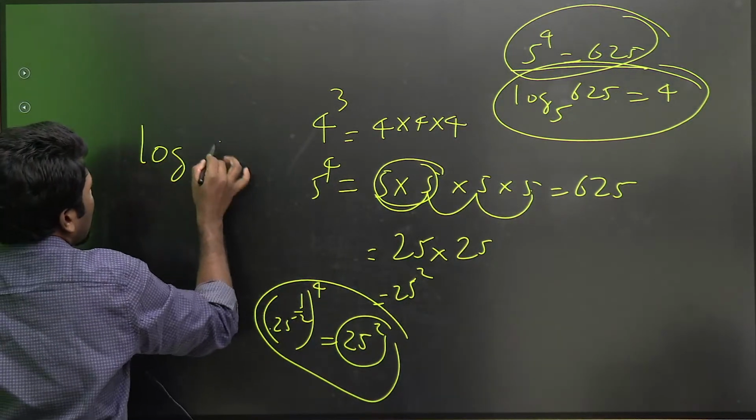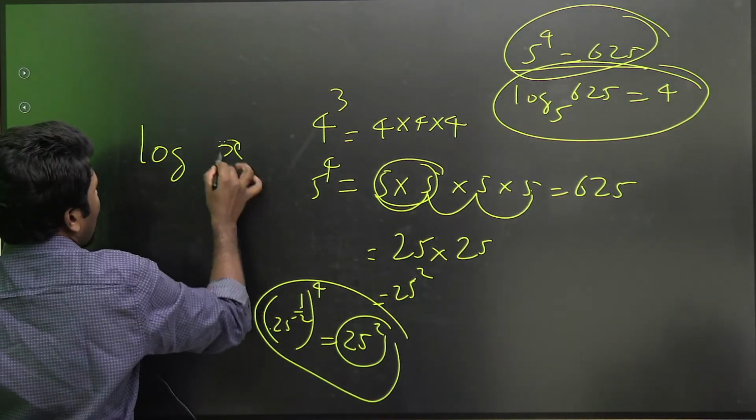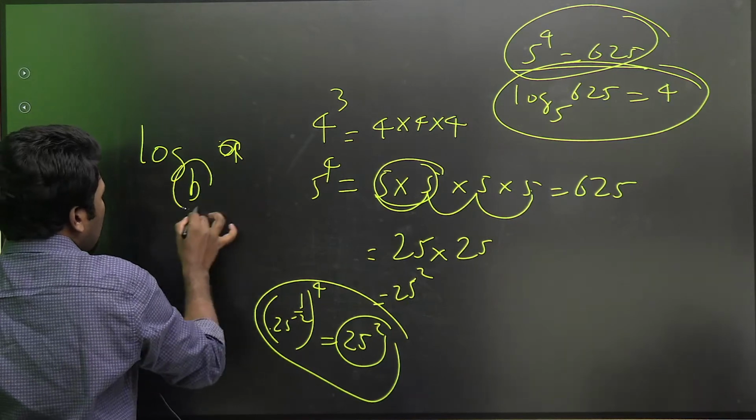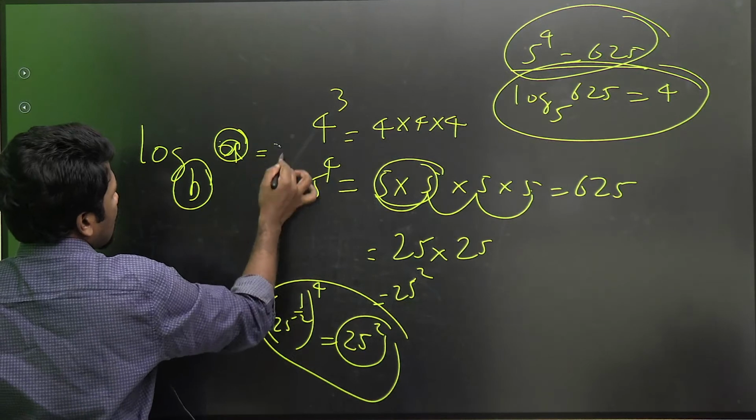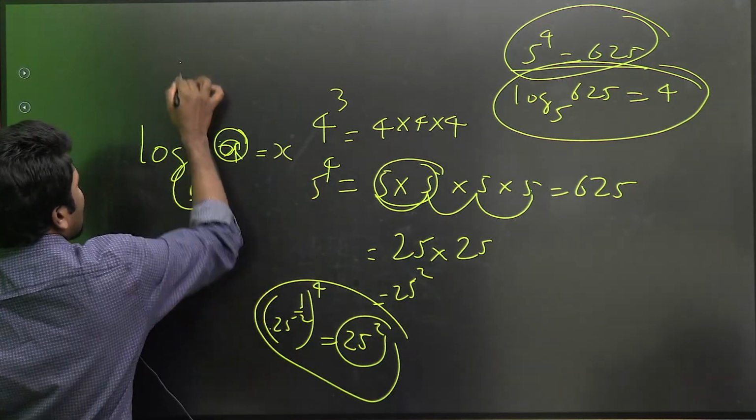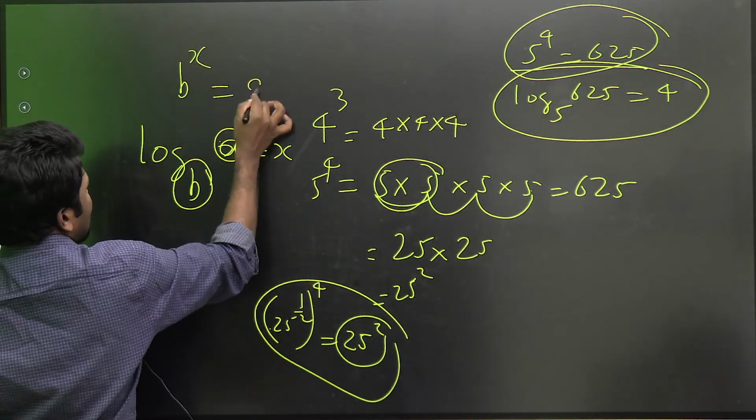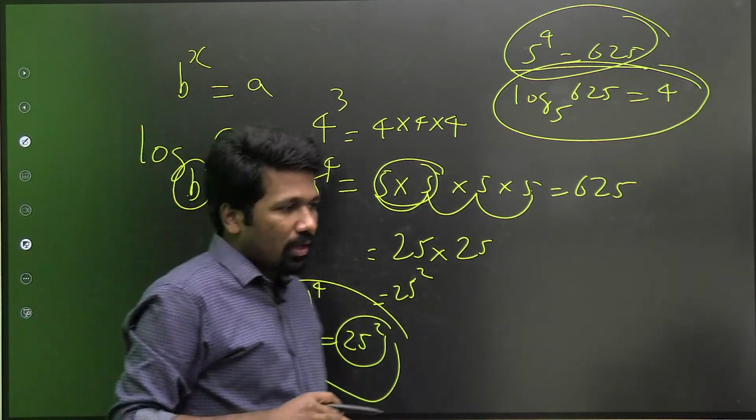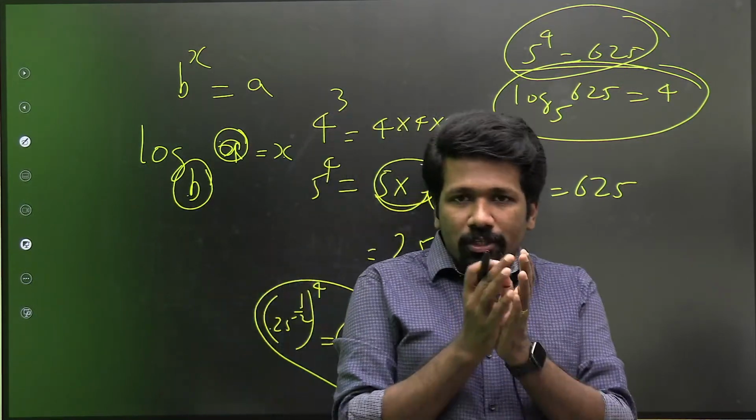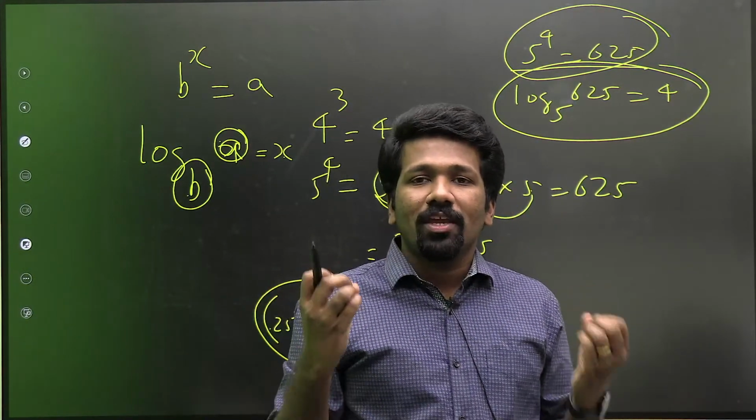Similarly, if it is log a to the base b, b का कौन सा power है a? That is the meaning of it. b का कौन सा power है ये? That means in exponential form, b raised to x is a. That means log a to the base b is x. Are you understanding? So if you understood these two are same things, it will be very easy.